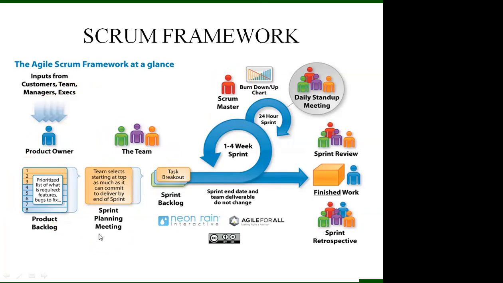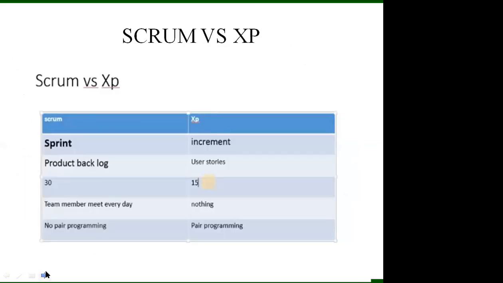Then move to Scrum versus XP. We already explained Scrum and already discussed XP. See the difference: here we use sprint in Scrum, and increment in XP. Here we discussed the product backlog.